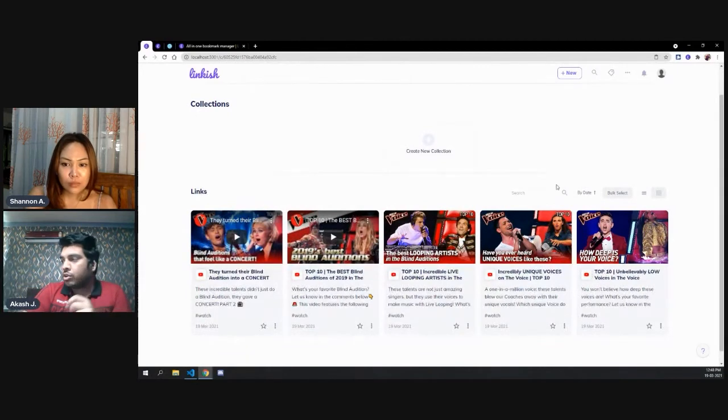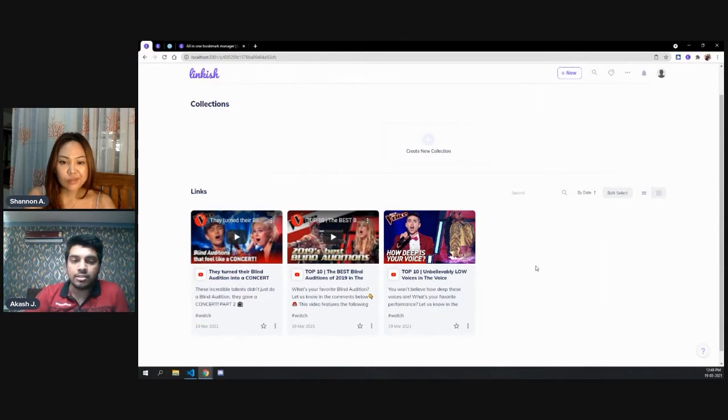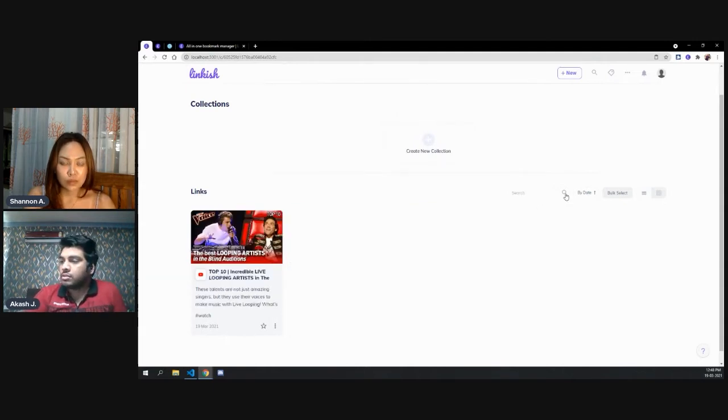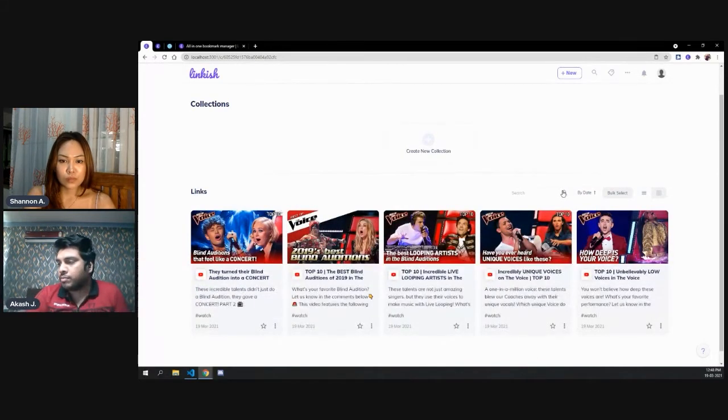So basically, right now I can search for "low". You can see three links which have "low" either in the title or in the description. I can go for "live". I have this one link for the live keyword, and I can search for "top". I think all the links have "top" here. So basically, we will have this feature also on the live side by next week. We are just testing everything, making sure these things are not breaking anywhere. So this little feature and the enable suggestion feature will be there.